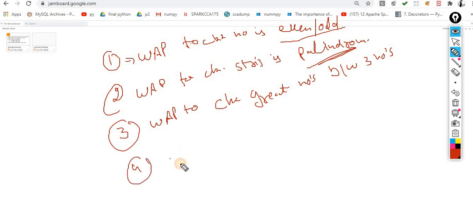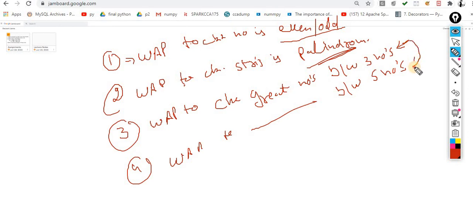Then write a program to check the greater number between 5 numbers. Why am I giving you 5 numbers? Because if you make some mistake here, then definitely you will get confused. Try to make it on your own. After that I will give you the optimized solution for the same.